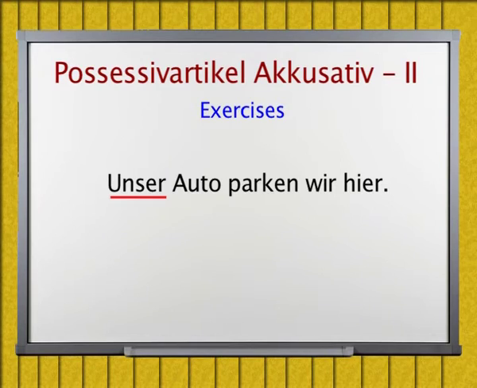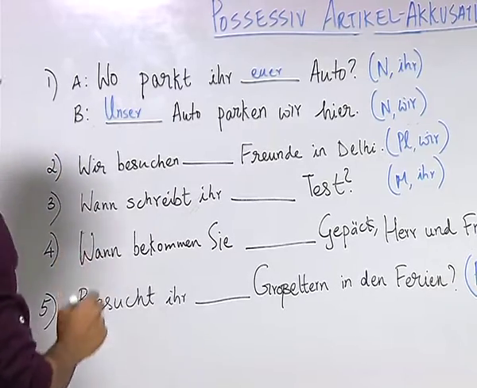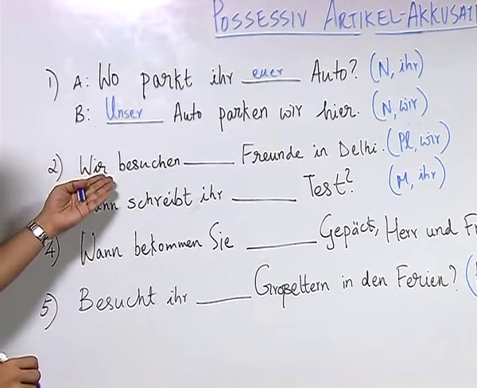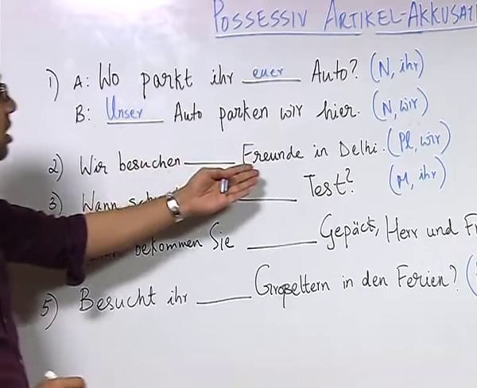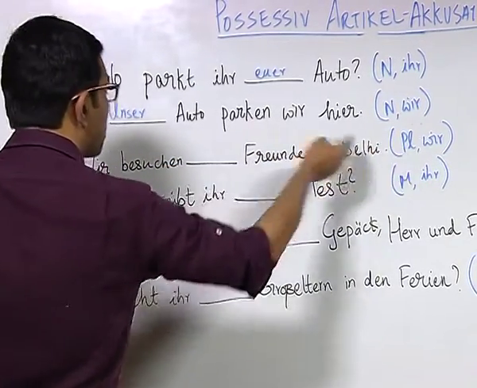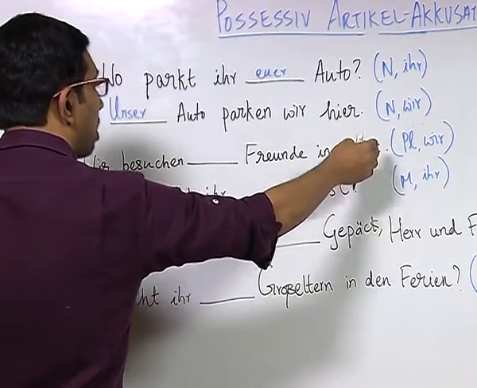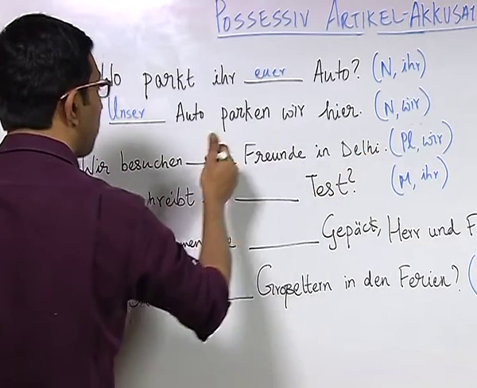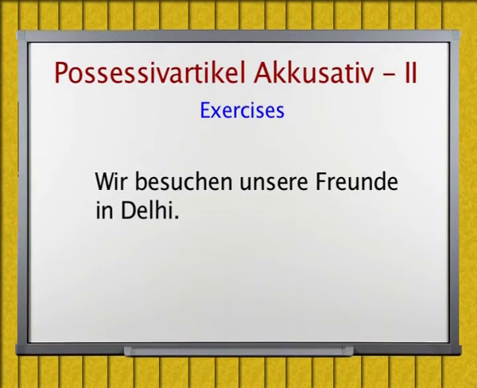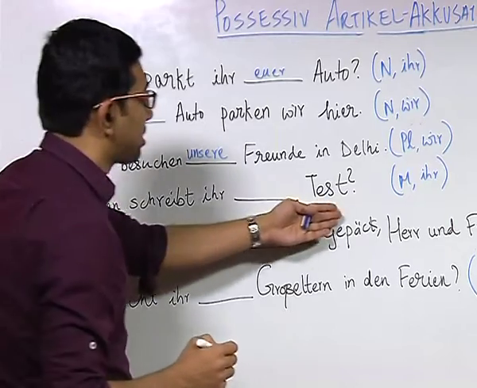And as you can see, I have written U in capital because it is the beginning of the sentence. Let us look at this statement. Wir besuchen Freunde in Delhi. Here in bracket we have plural, which is for Freunde, which means friends, and wir as pronoun. Combining these two, we get the answer wir besuchen unsere Freunde in Delhi.